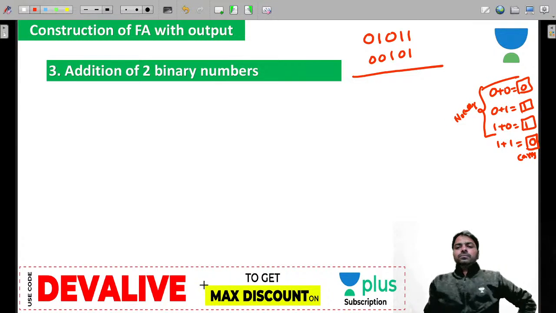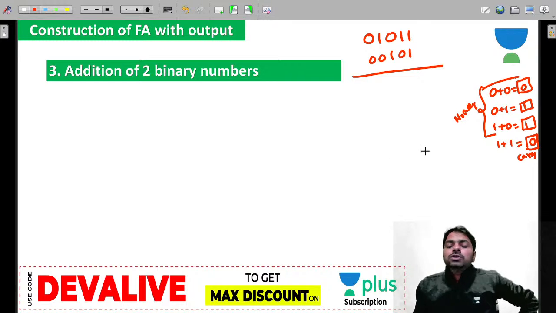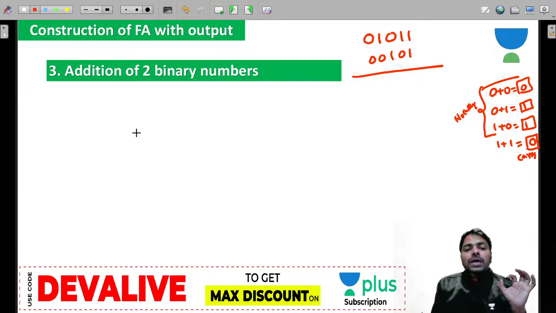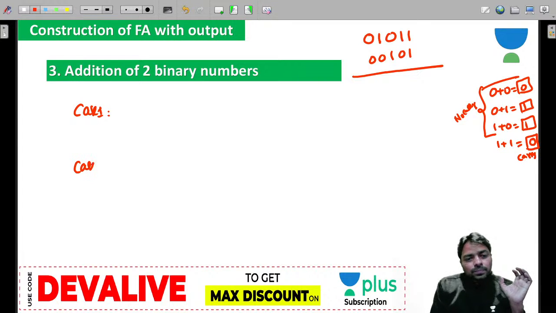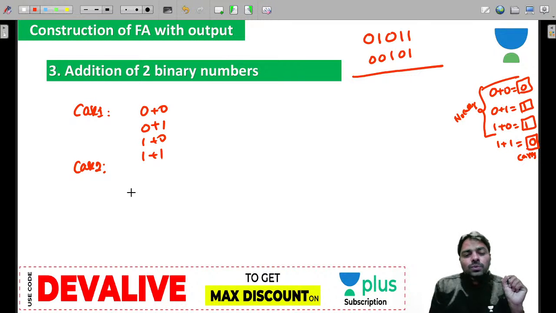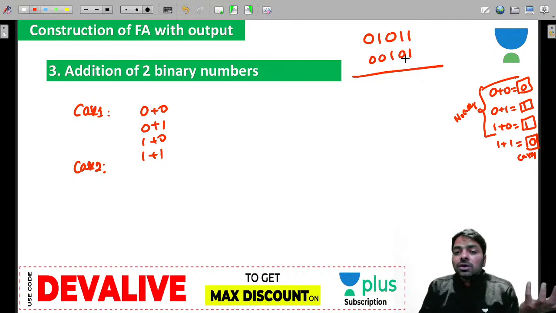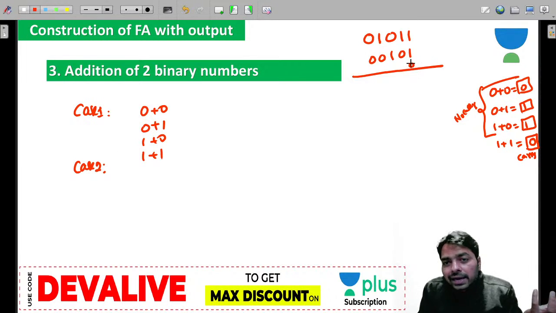That means you need to remember two things. When I have a carry, how do I? So two cases, guys. Case 1 and case 2. Case 1: 0 plus 0, 0 plus 1, 1 plus 0, 1 plus 1, if I don't have a carry already. Previously I have not had any carry, because you need to consider there is no carry initially.